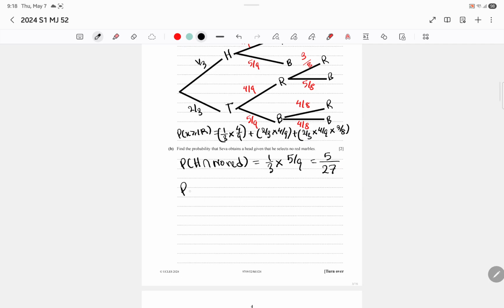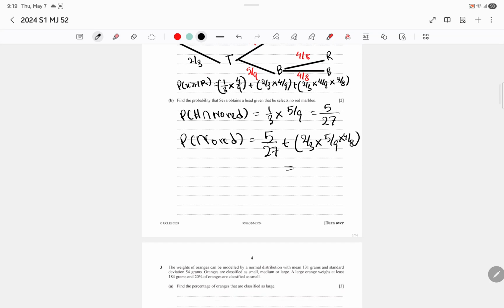Now, probability of no red. It can be head and no red, which is 5 over 27, or it can be tails and then blue and then blue.